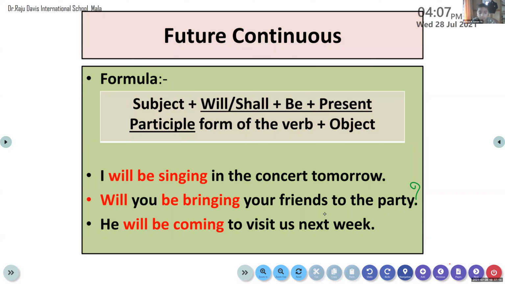Look at the third quiz. About the first one. He will be coming to visit us next week. Will be coming. Will or shall plus be plus present participle form of the verb. So, he will be coming to visit us next week. Will be coming is the future continuous form. Will or shall plus be plus present participle form of the verb.